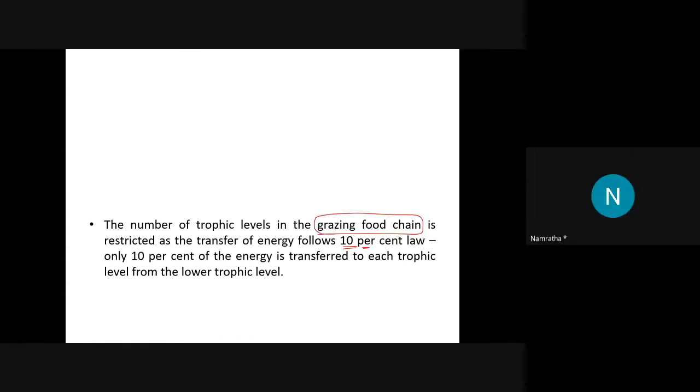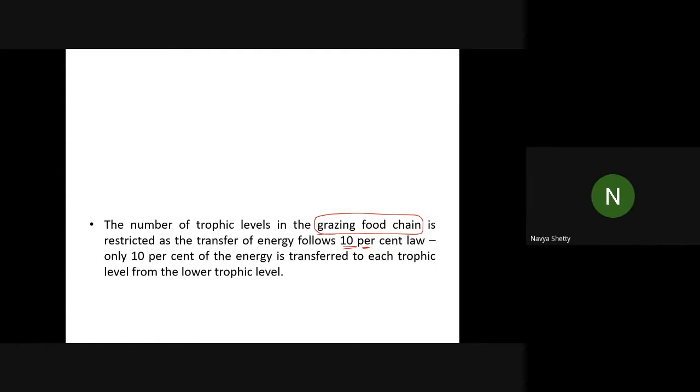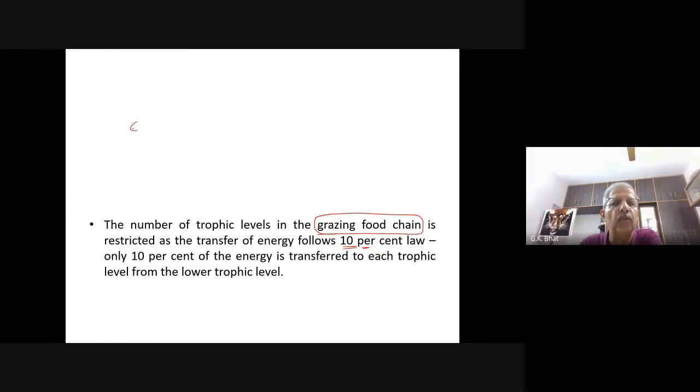What is the grazing food chain? Namrata, what is the grazing food chain? It's about the grazing animals, sir. What is the other food chain that you have? There are two main types of food chain. Who will tell? Detritus food chain. The grazing food chain is the one where one organism feeds on another organism.